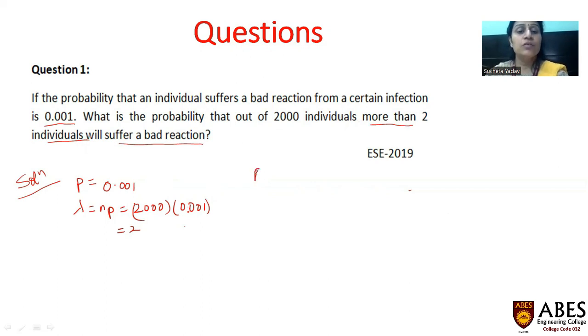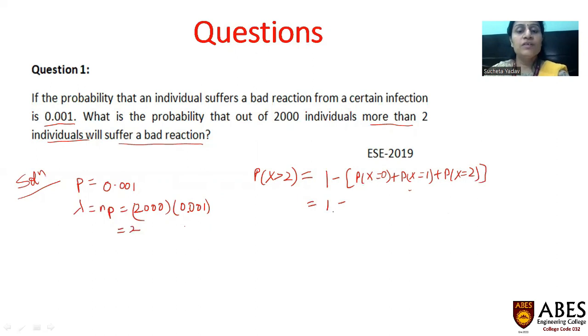That means he is asking you to find P of x greater than 2. There is one property for probability distribution that the sum of all the probabilities is 1. We can use that property to find P of x greater than 2. We can write it as 1 minus the sum of P of x equals 0 plus P of x equals 1 plus P of x equals 2.